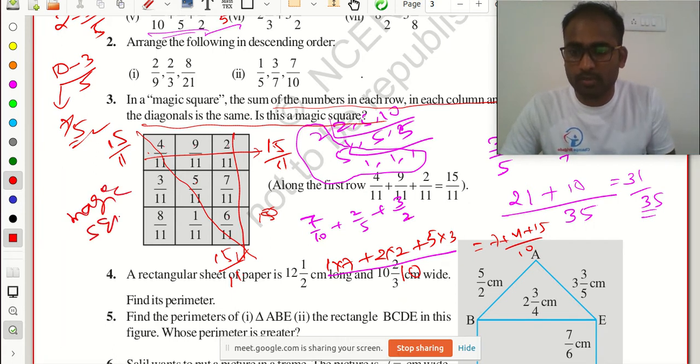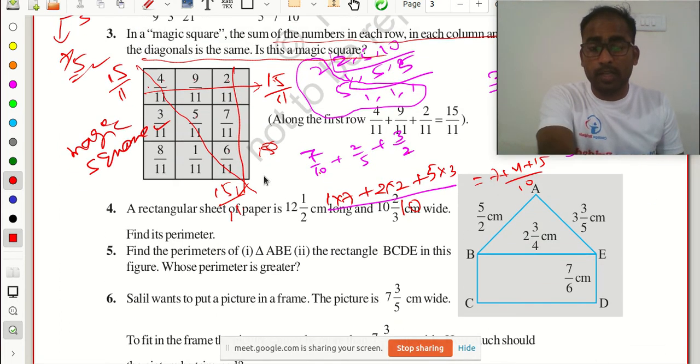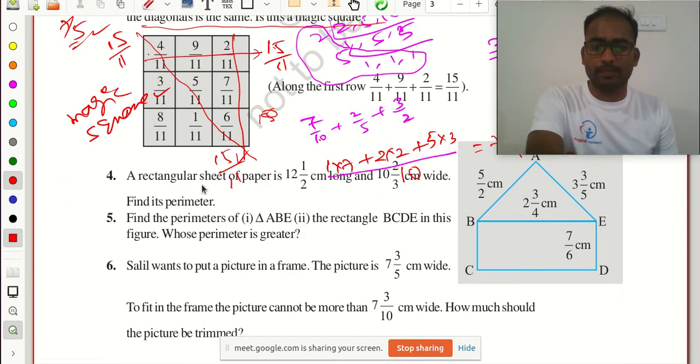This is a magic square. Then, I am telling all of you, as an example, you create 2 magic squares with rational numbers and also with integers. You can just create a magic square.